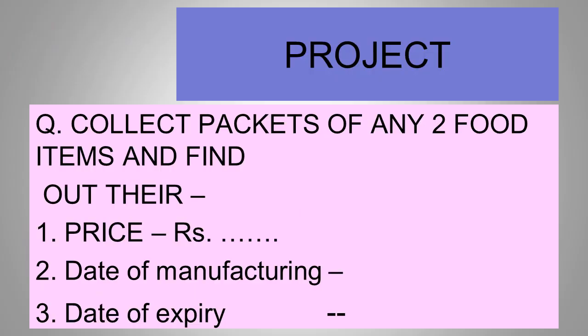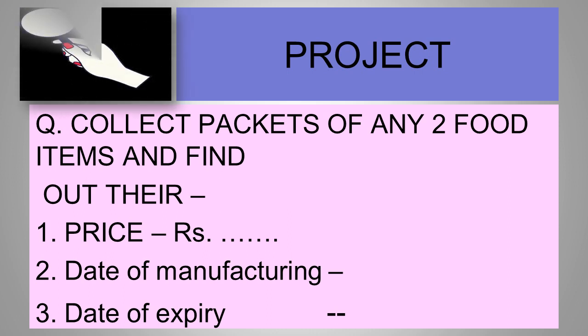Now we have an interesting project for you. Now you have understood something about food spoilage and how you can be an aware customer. So you should do this activity. What you have to do? You have to collect any two food items, their packets. You get so many packaged items in your kitchen. You can take any two packets and you have to just find out these details: their price, date of manufacturing, and date of expiry.